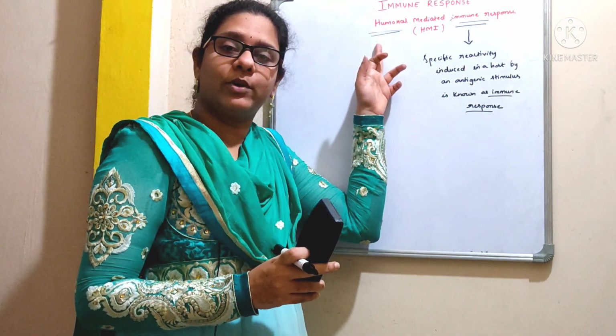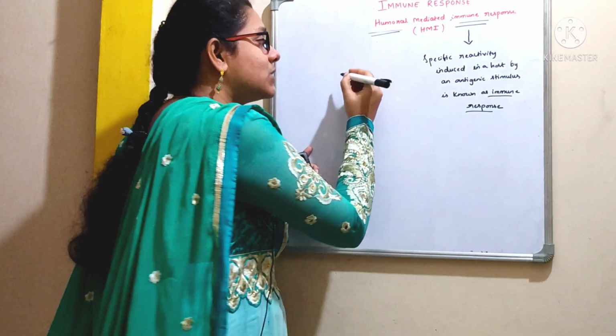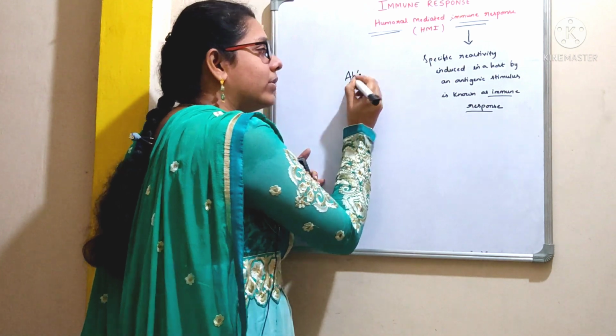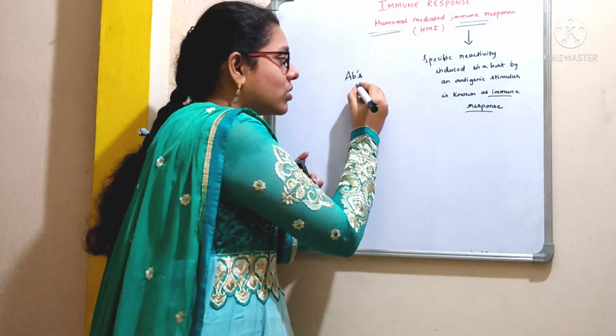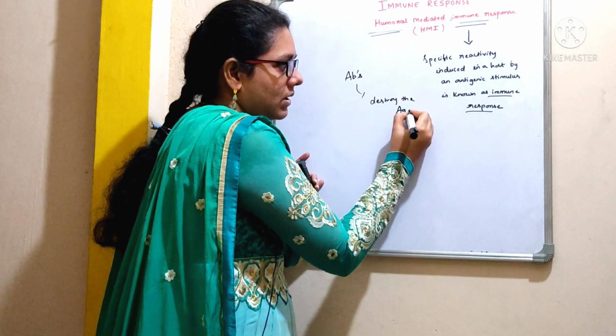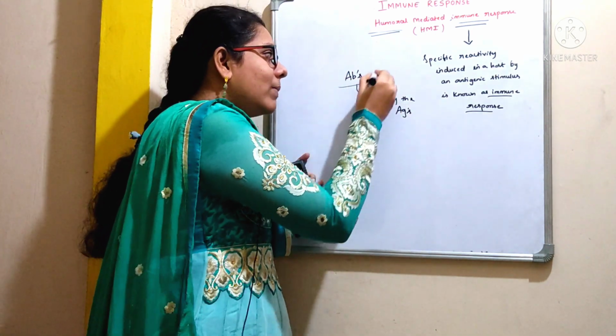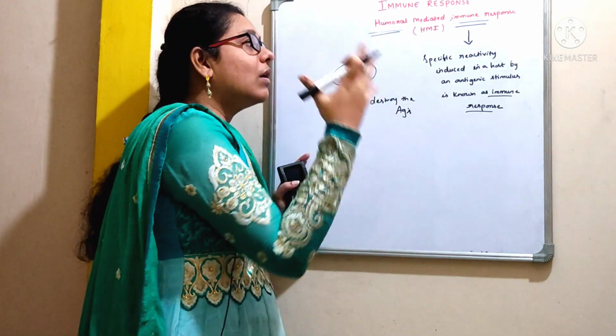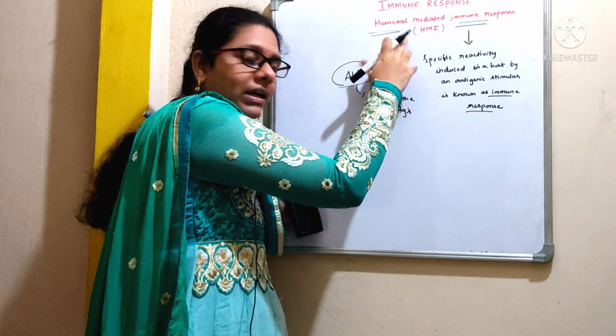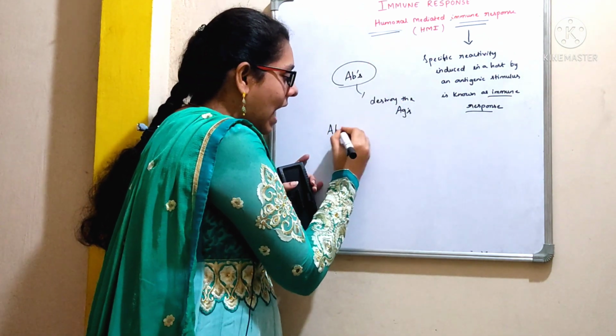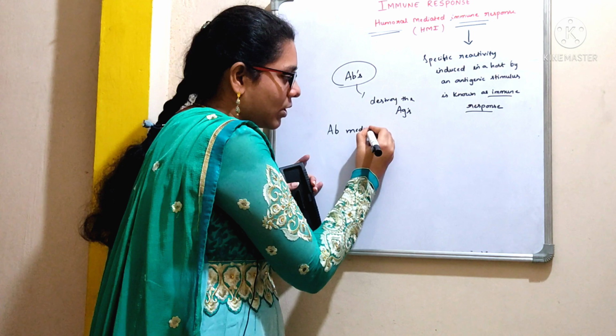In case of humoral mediated immune response, specific antibodies will be produced in order to destroy the antigens. As there is an involvement of these antibodies, we can also call this humoral mediated immune response as antibody mediated immune response.